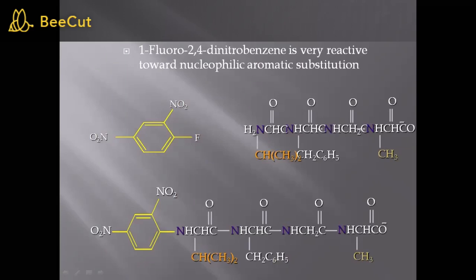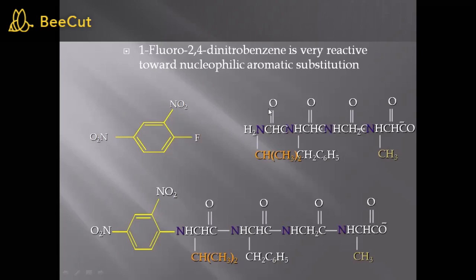So here you can see 1-fluoro-2,4-dinitrobenzene, that is Sanger's reagent. It is very reactive towards nucleophilic aromatic substitution. And this is our polypeptide chain, whose sequence we have to determine.